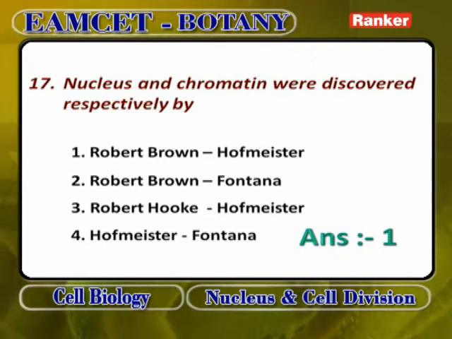Nucleus and chromatin are discovered respectively by, meaning first who discovered nucleus, then who discovered chromatin. Robert Brown and Hofmeister, Robert Brown and Fontana, Robert Hooke and Hofmeister, Hofmeister and Fontana. Robert Brown discovered nucleus. Fontana discovered nucleolus or plasmosomes. Robert Hooke discovered cell and cell wall. Hofmeister discovered chromatin. So nucleus and chromatin are discovered respectively by Robert Brown and Hofmeister.